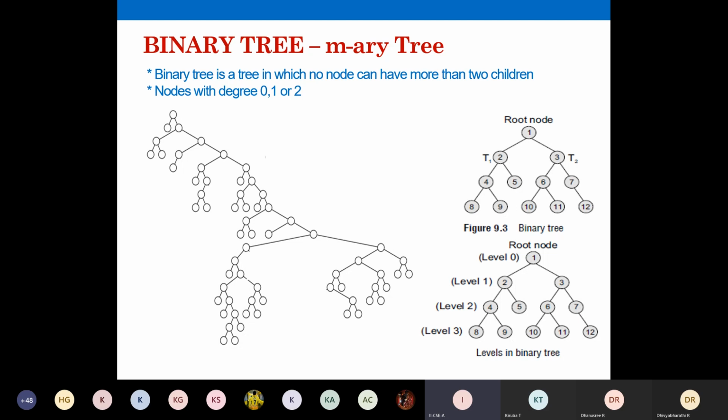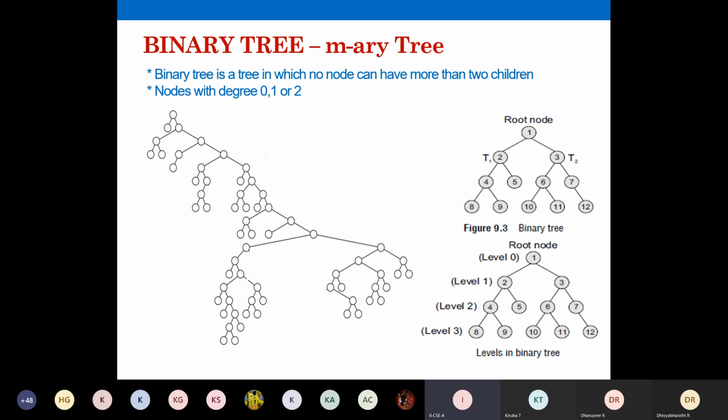M, it is at most 2 children. If you replace this M with 5, you can call it a 3-array tree or a 5-array tree. In the chat box I gave, sometimes they will ask what is a 5-array tree. 5-array or 3-array means it defines the maximum number of branches.